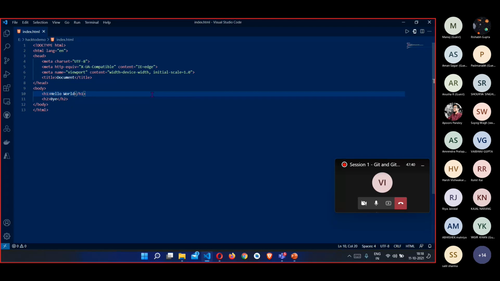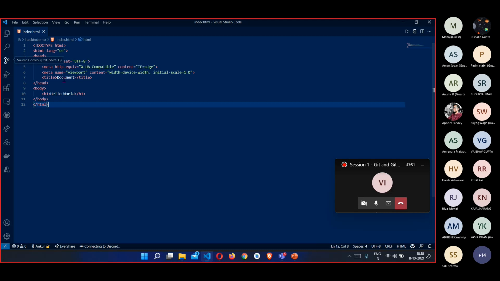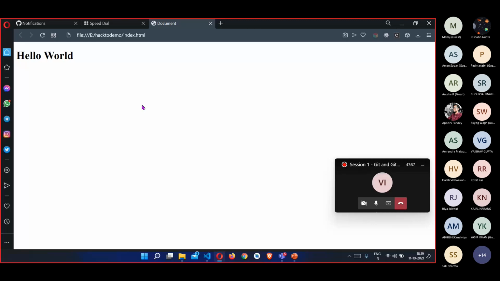This is basically just a normal bare bone code which consists of just a hello world program. Okay, so let us say I have an HTML file with a title such as document and then an H1 tag such as hello world in this program. Let me also open this in live environment so that we can directly check our changes. So yeah, this is just a hello world program.